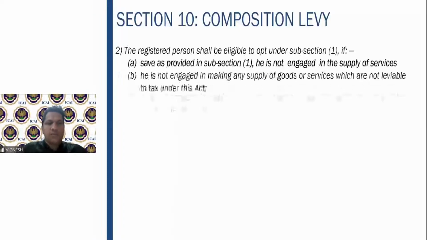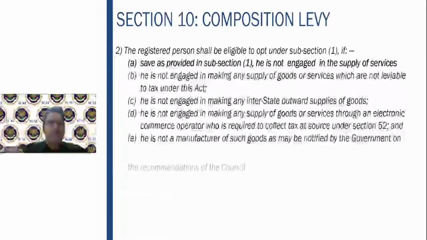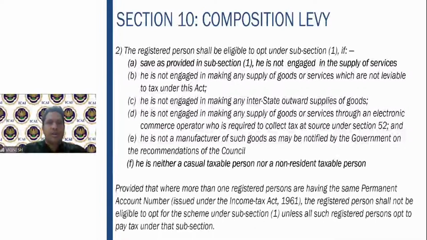Then we go to section 10 subsection 2, which speaks about the conditions. What are the conditions to be satisfied? The registered person shall be eligible to opt under subsection 1 if, as otherwise provided in subsection 1, he is not engaged in supply of services. So apart from whatever is given in subsection 1, that is the 10% limit, he should not be engaged in supply of services. Secondly, he is not engaged in making any supply of goods or services which are not leviable to tax under the Act.